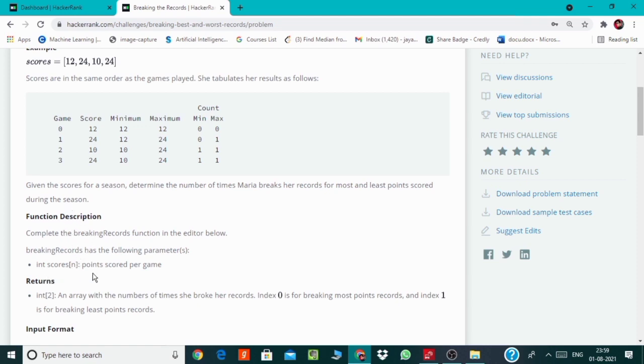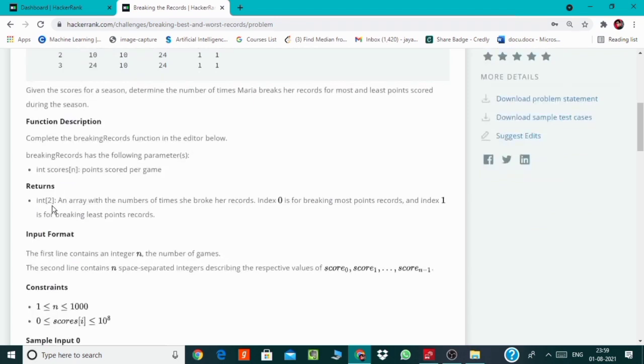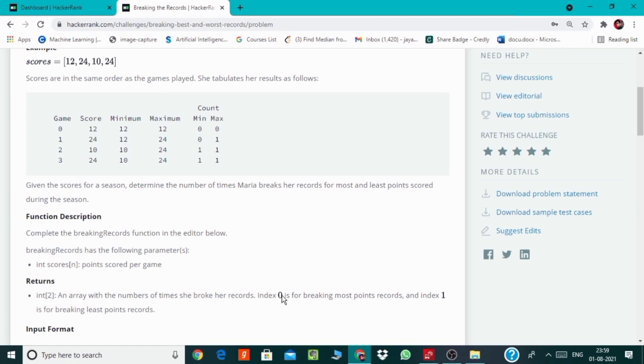We are given the score array, and we have to return an array of size 2, in which index 0 is for breaking most point records and index 1 is for breaking the least point records, or I should say that index 0 is for the maximum count and index 1 is for the minimum count.